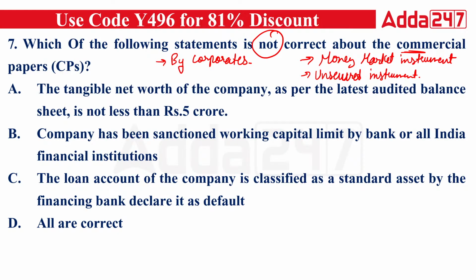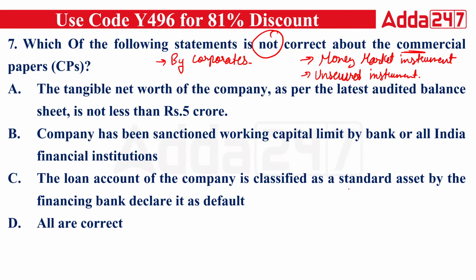And which of the following is not correct about commercial papers? Seventh is C and D, two options are coming. What about the rest? Money market is a short-term market of less than 1 year in which short-term financial assets are used to raise money for a period of less than 1 year.